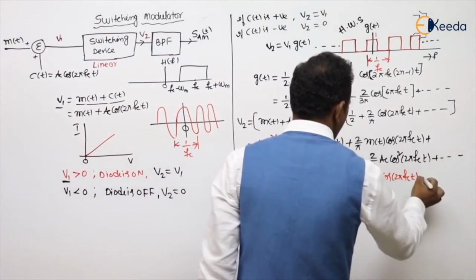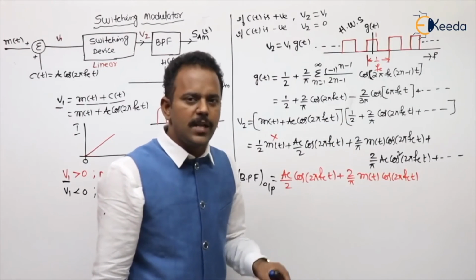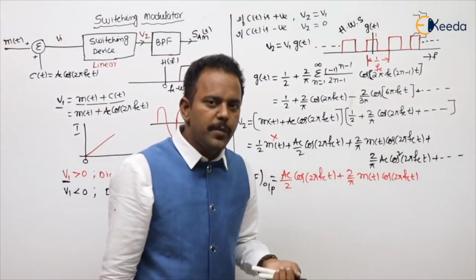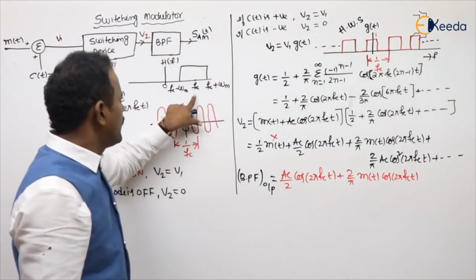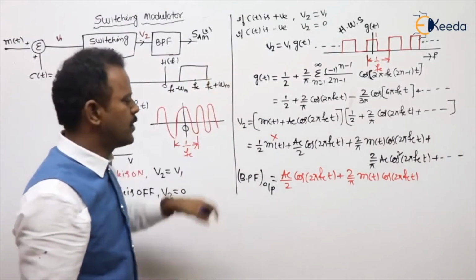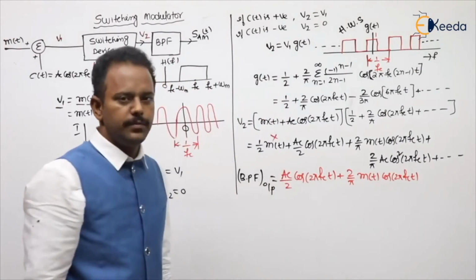Are you following my point or not? Now, the next term is cos square, meaning 1 plus 1 is a DC value, leave it. Cos 4 pi FCT means 2 FC is the frequency component, very, very large when compared with this result. So 2 FC means somewhere here. So it won't pass. So finally, we get the additional carrier plus message.